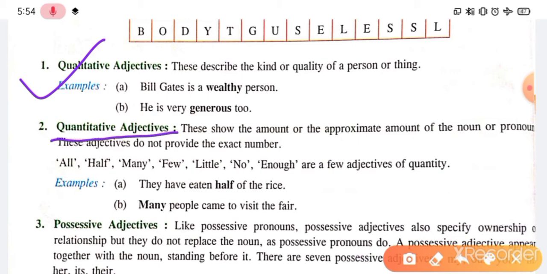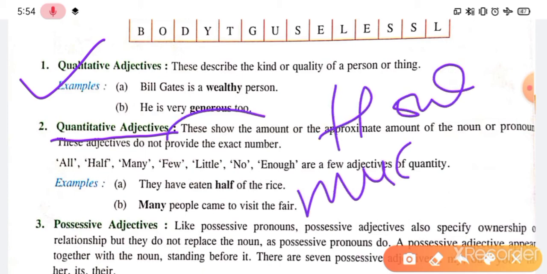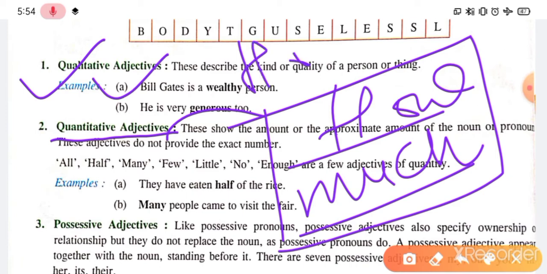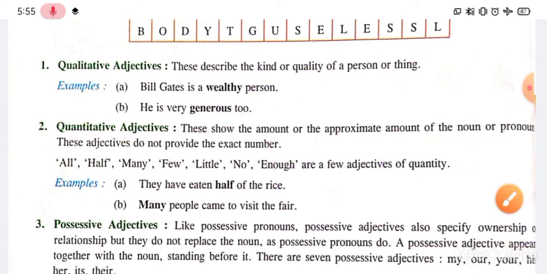The word which shows the quantity. The clue word is how much. How much? Quantity, right? And here in quality, the answer of how. And here the answer of how much, right?